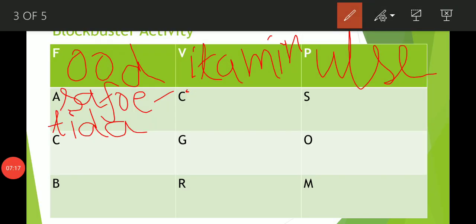Now come to the next question. Next question is, what is the process in which raw food is converted into edible items? Tell me, what is the right answer? And your answer should start with C letter. Answer is cooking.